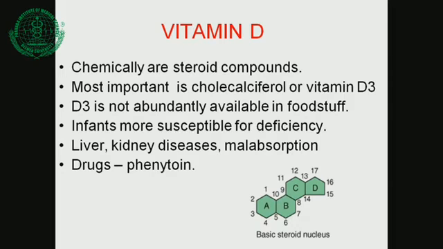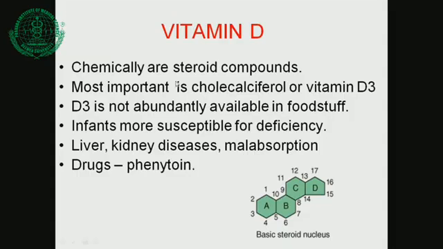The active form of vitamin D is produced in the kidney and it is in the circulation, and this acts on bone, liver and kidney. Not liver: bone, intestine and kidney. Remember, bone, intestine and kidney. So this is very important, vitamin D.